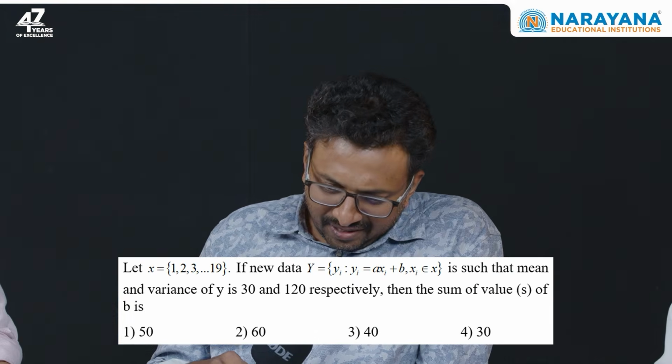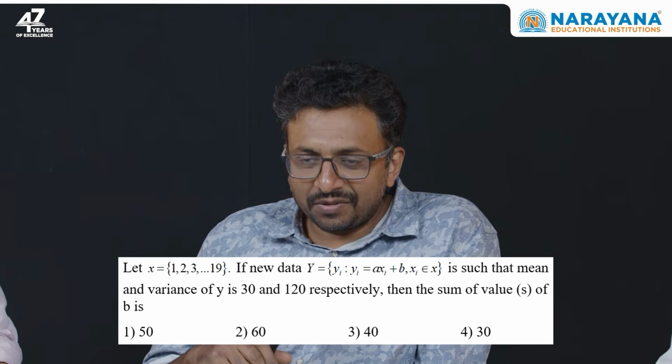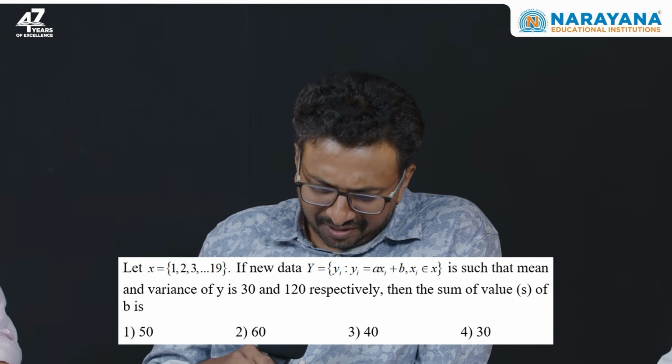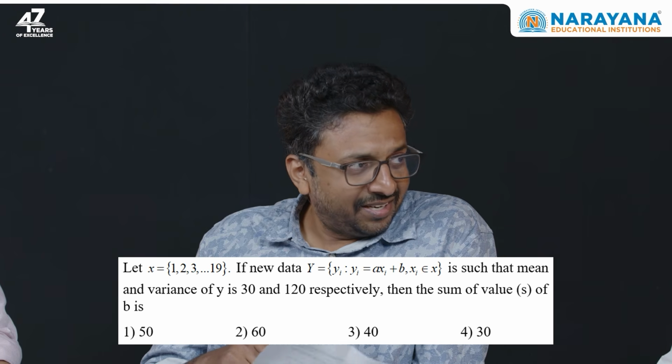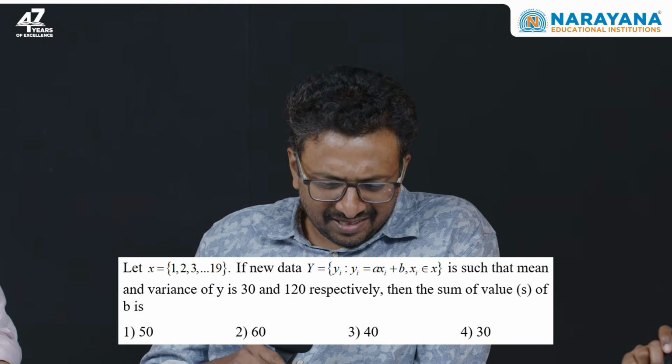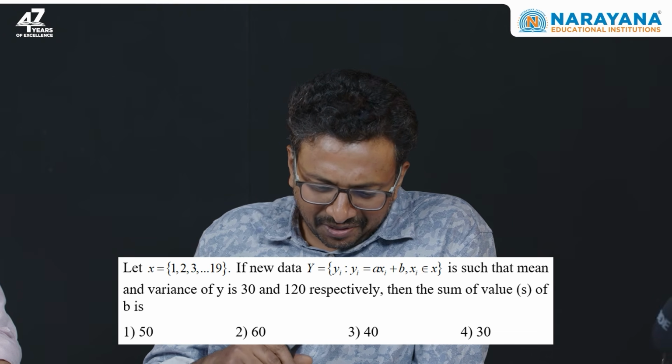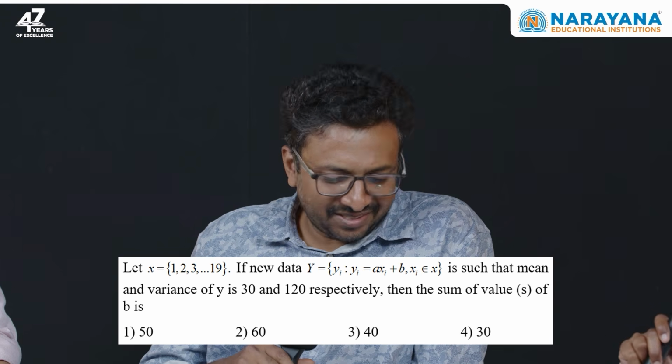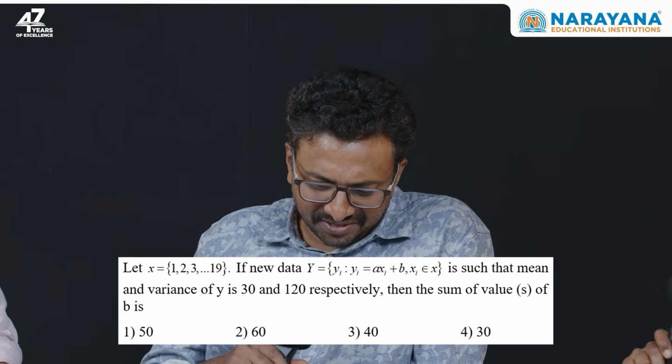All right. With that, let's go to question number 12 now. Question number 12, again a statistics question. Usually statistics is not a very difficult chapter. It is asking mean and variance. This is also quite a straightforward question. Two lines, you'll get the answer. Okay, so let's go to question number 13.